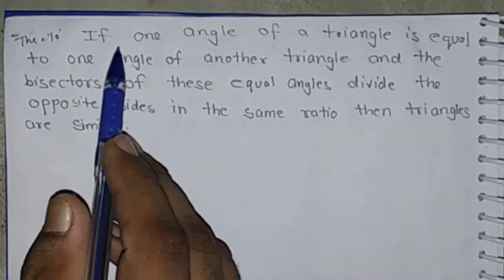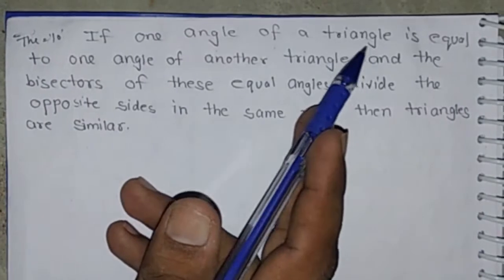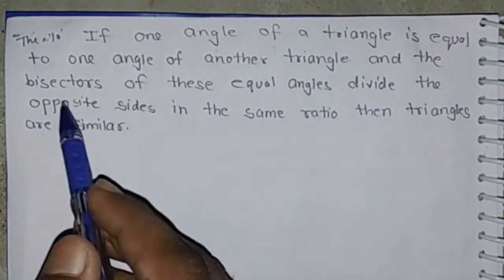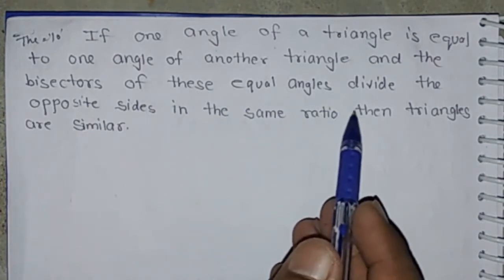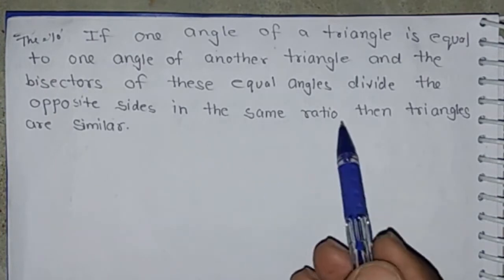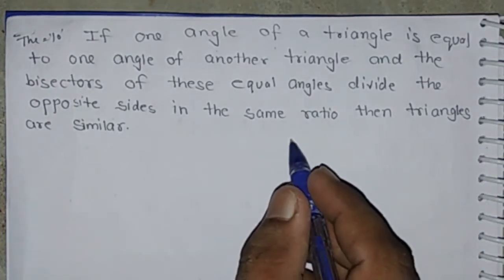Theorem number 10. If one angle of a triangle is equal to one angle of another triangle and the bisector of these equal angles divides the opposite sides in the same ratio, then the triangles are similar.